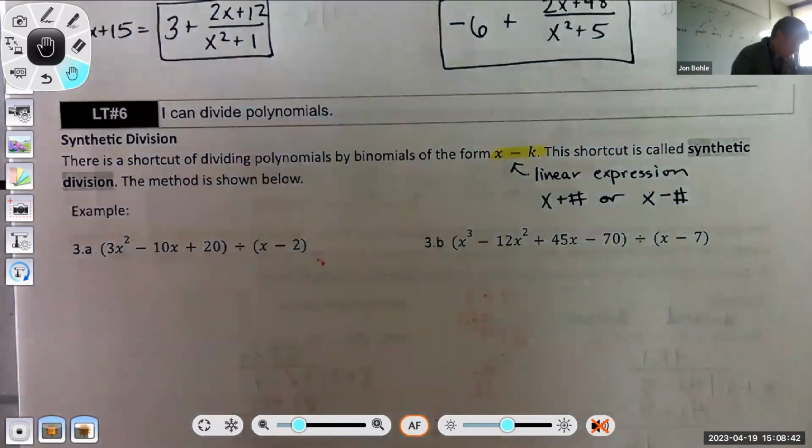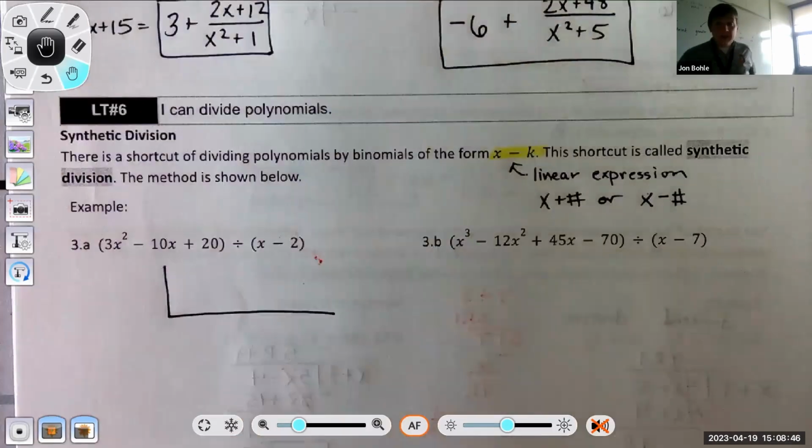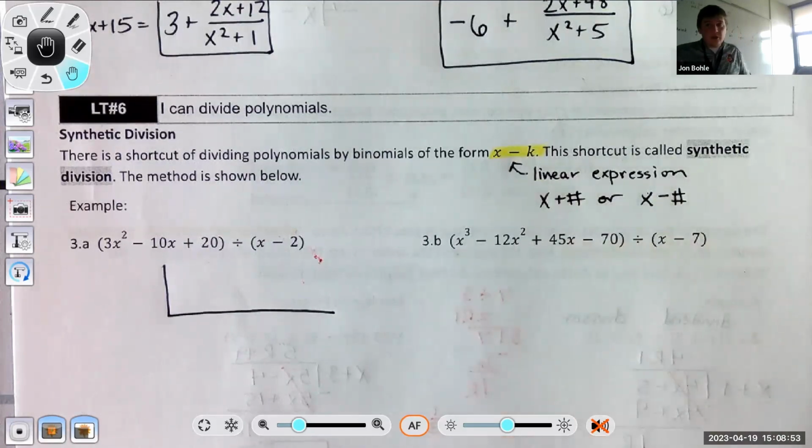The first thing that you're going to want to do is set up a little upside down division bar. And quite honestly, synthetic division, in my experience, is a lot easier than long division. But again, it only works for a linear expression. So if I have an x squared, not going to work. But if I have just x plus a number or x minus a number, it will work.